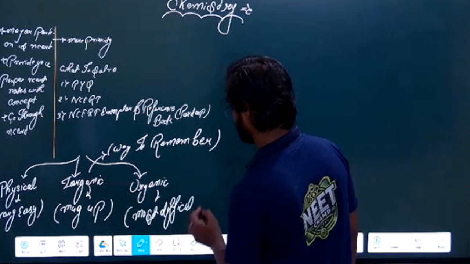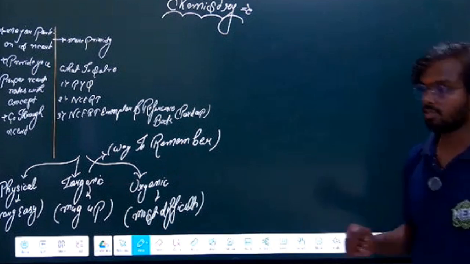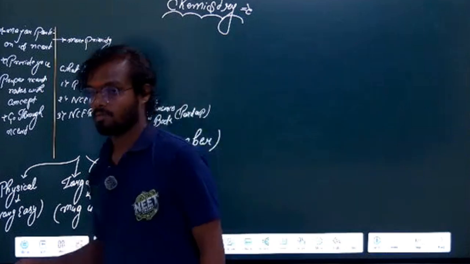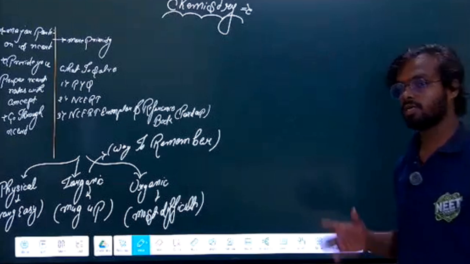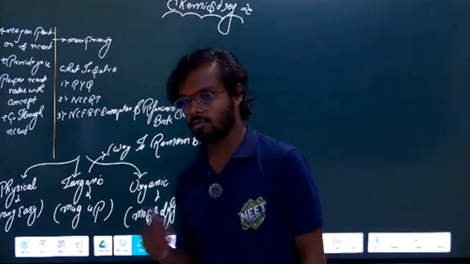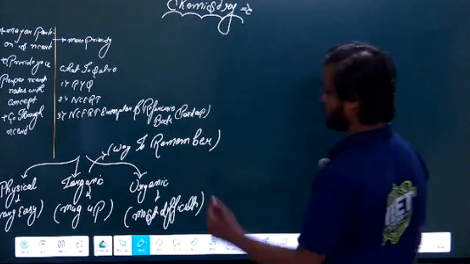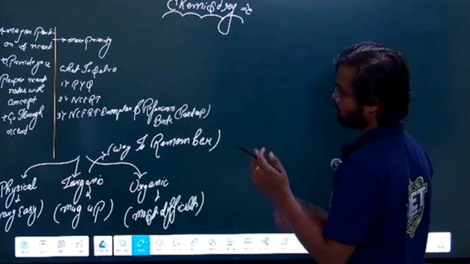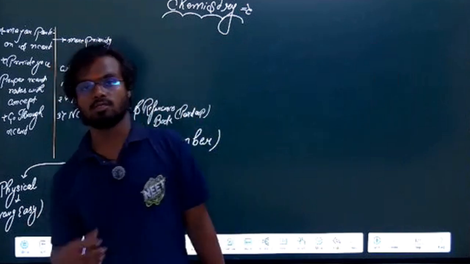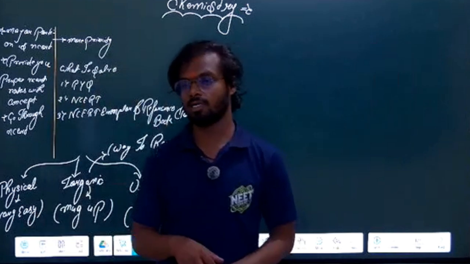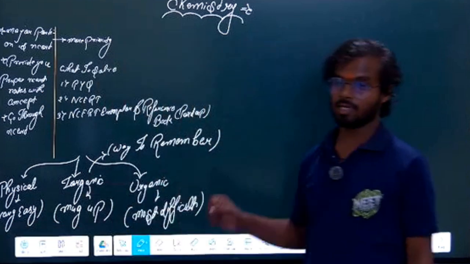Okay, so this is how chemistry goes. We will first start with the physical part, then we will move to organic. In the last we will cover inorganic. This is the way of covering the chemistry syllabus in any institute you can go. We will first try to finish the physical part. We will first start with solid state, then we will move to the states of matter and solution and all those chapters, and then we will come to the organic portion.